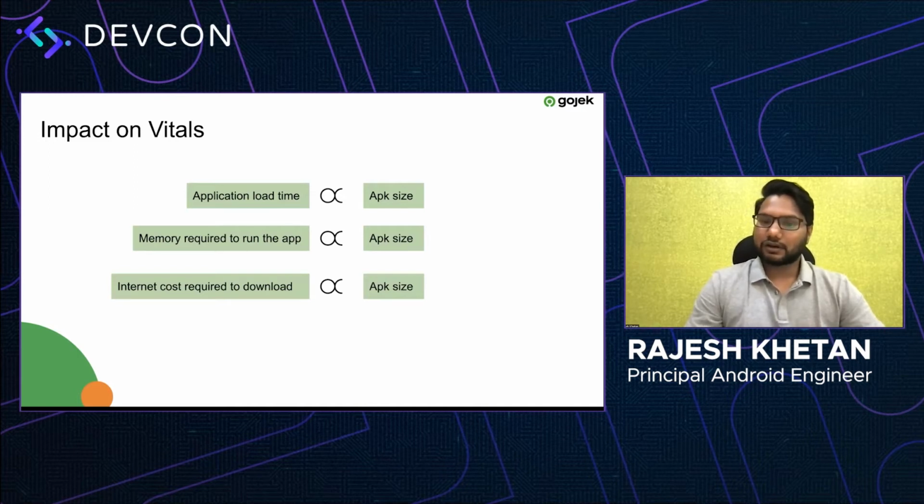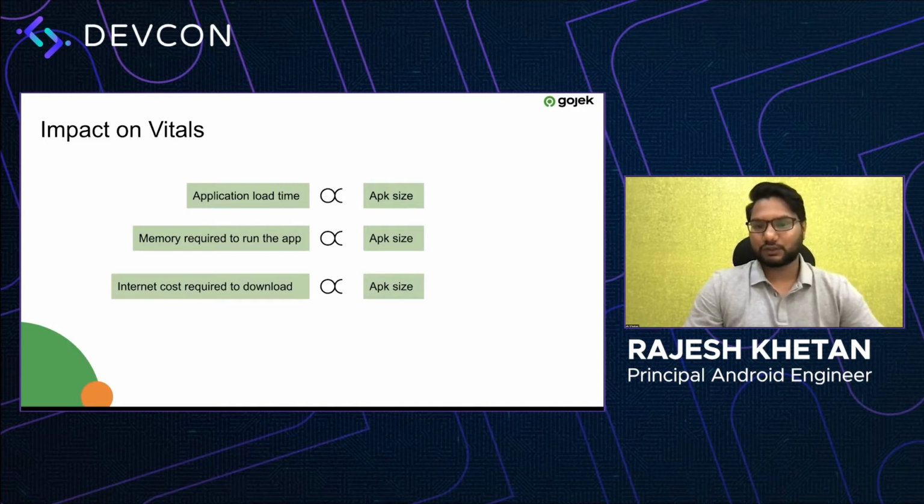So this might not be a problem in a lot of countries, but this is actually a problem in some of the emerging markets where internet costs are high, and a user needs to think twice before they want to download any large app, or update the app. So these are some problems which we can see with growing application size, and we also try to solve them.